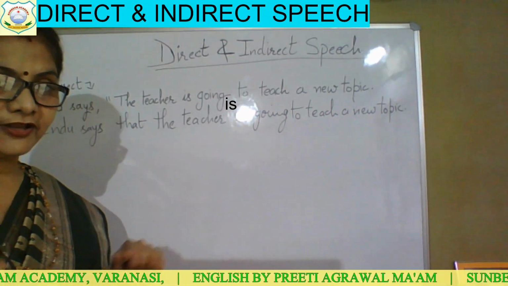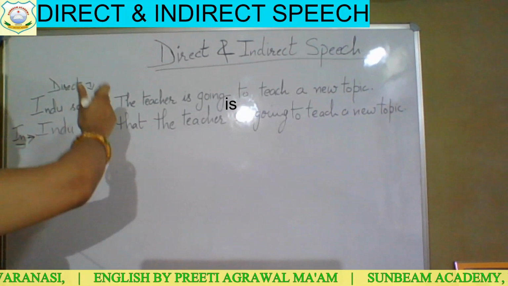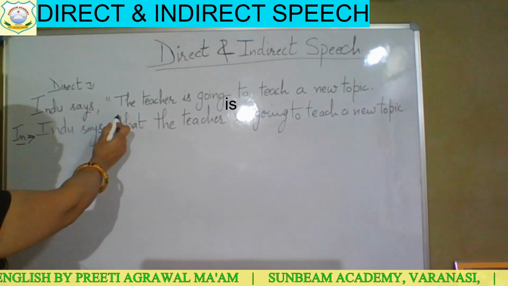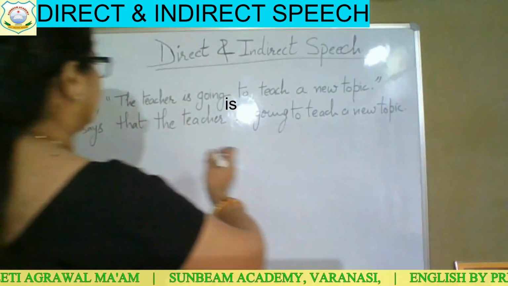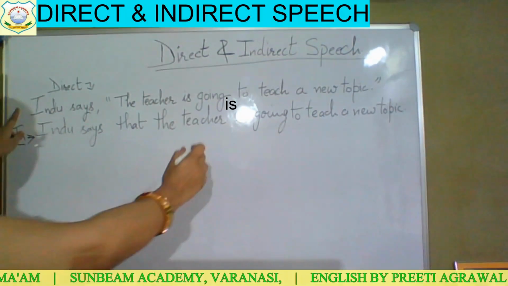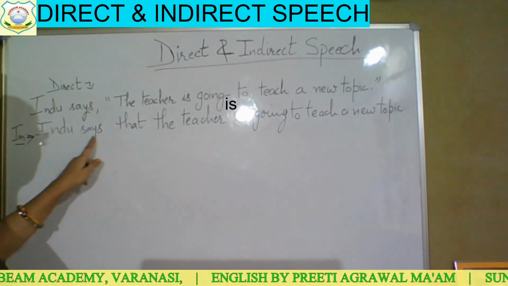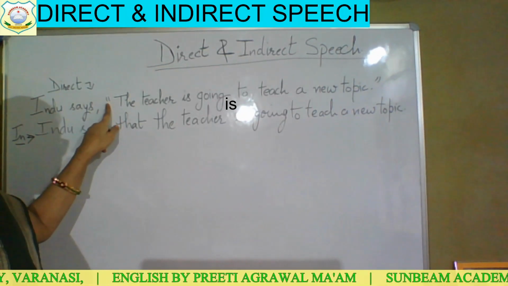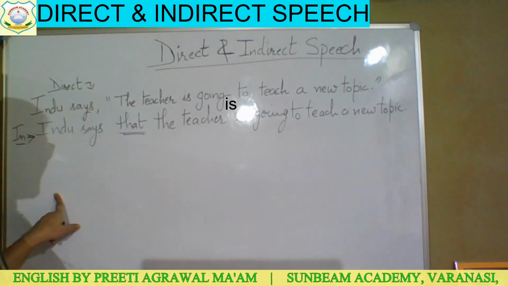So what difference have you got in direct and indirect? In direct speech, there is a comma and inverted comma. Can you see this comma and inverted comma? And this inverted comma is closed also. It is started and it is closed also. So direct speech is written within inverted commas, and in indirect speech we just remove this inverted comma and in place of the inverted comma we use this conjunction that.